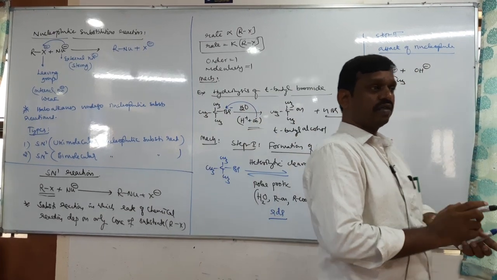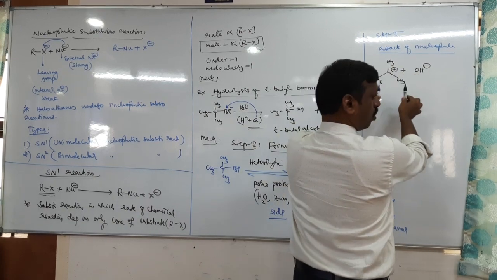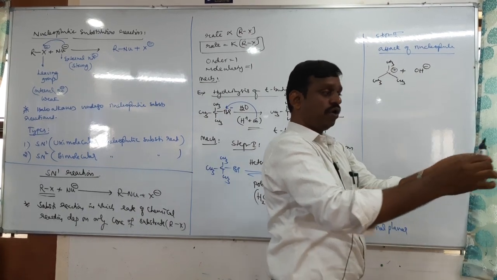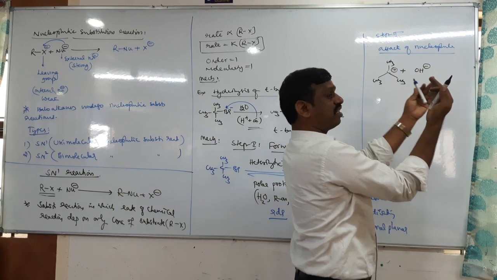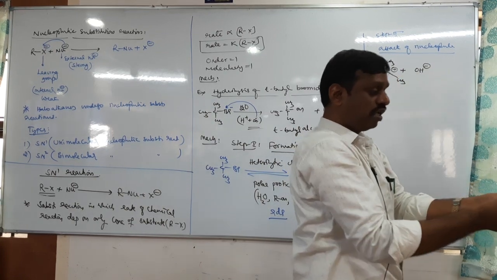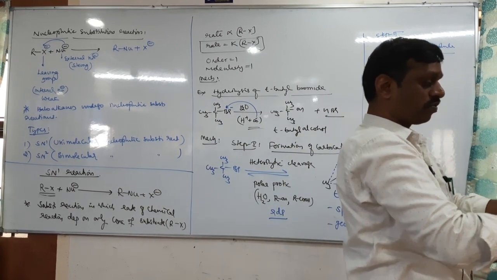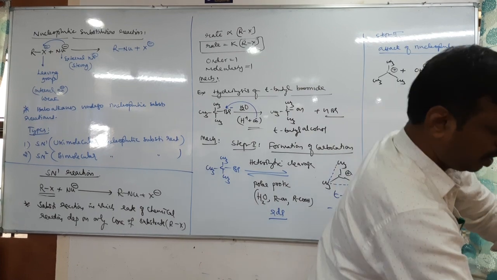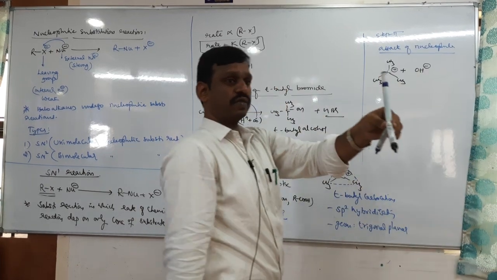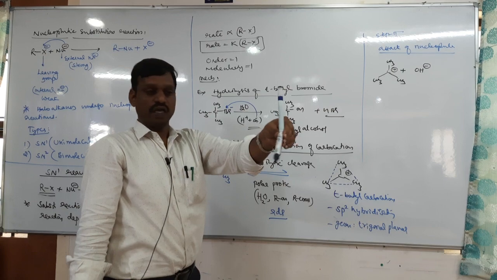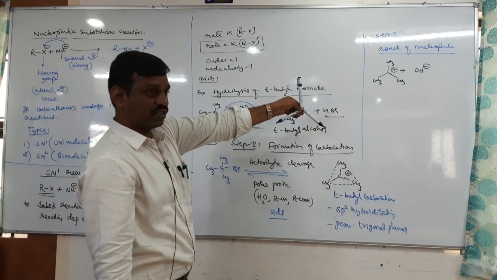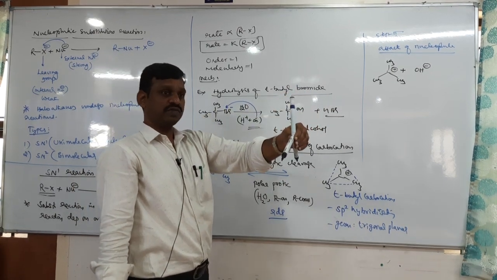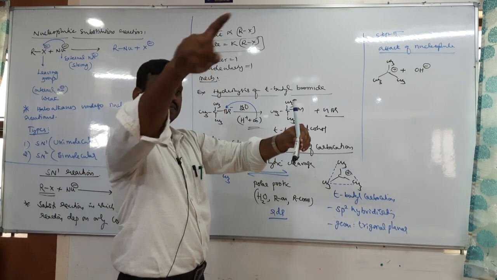From which side does it attack? It's a planar molecule, no? Since it is a planar molecule, if I place it like this, it will be like this. Exactly. I'll keep it like this. Now our OH is somewhere here.